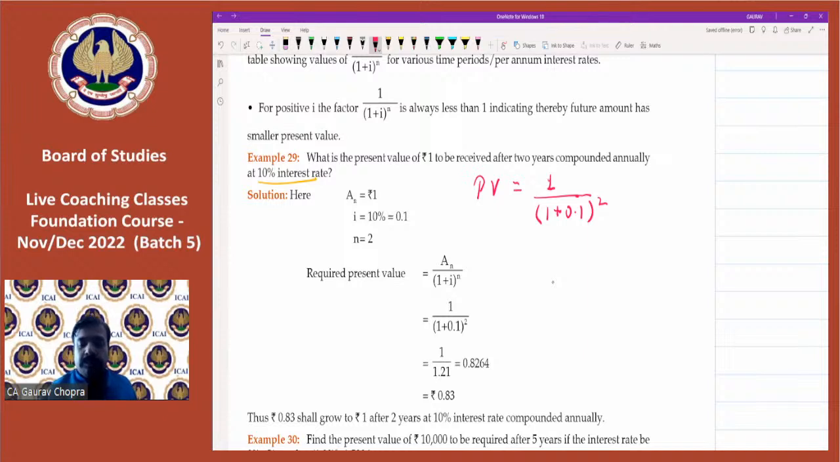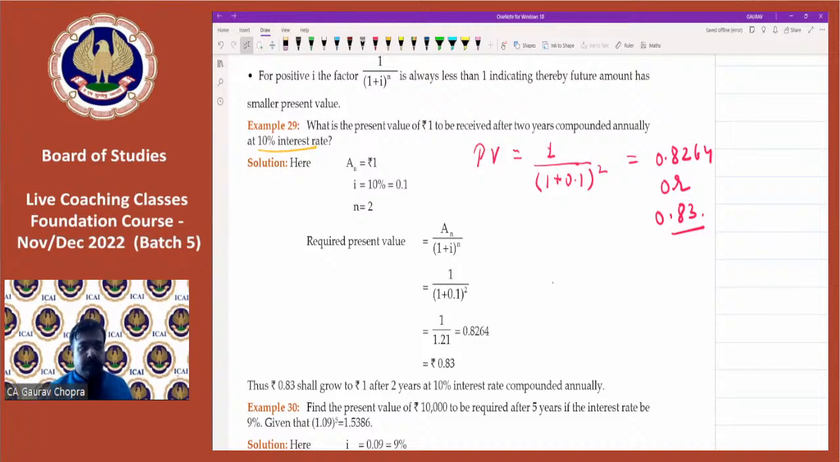All right. So let's do the calculation. 1 divided by 1.1 and then power 2. How much are we getting? 0.8264. If we round off, we are getting 0.83. All right. So in this manner, we will be calculating the present value.